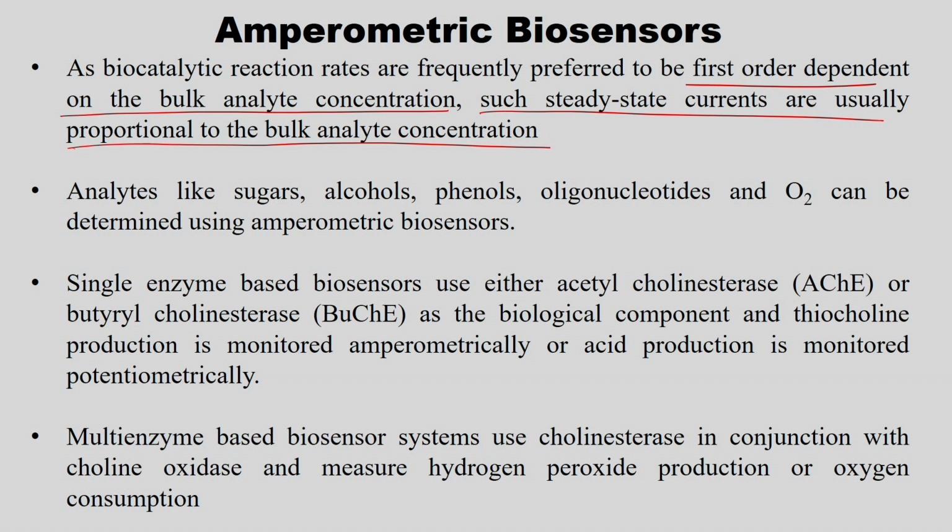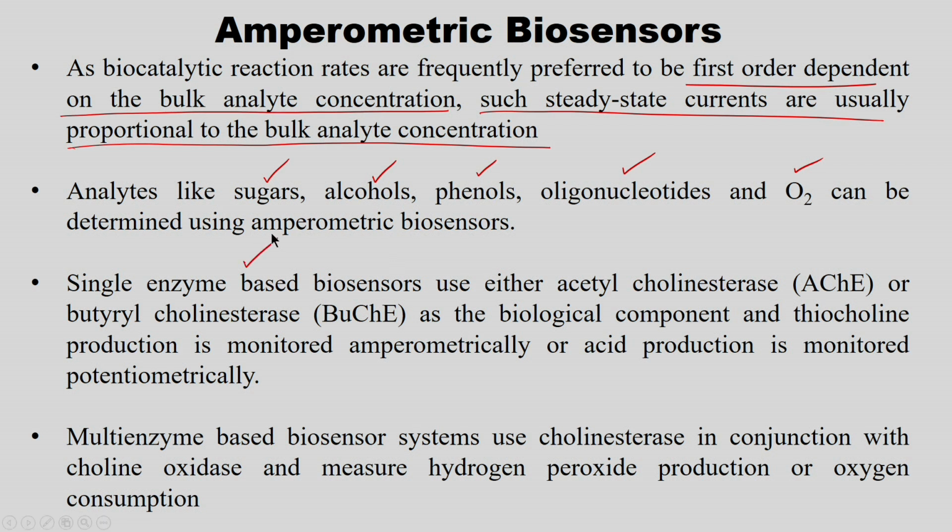Whatever steady current is produced is proportional to the bulk analyte concentration. So, amperometric biosensors are used in measuring sugars, alcohols, phenols, then oligonucleotides and oxygen. These can all be measured using an amperometric biosensor.